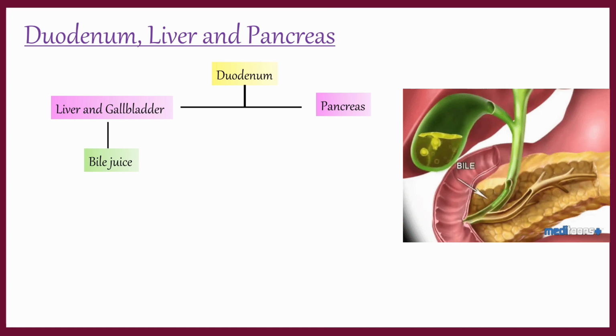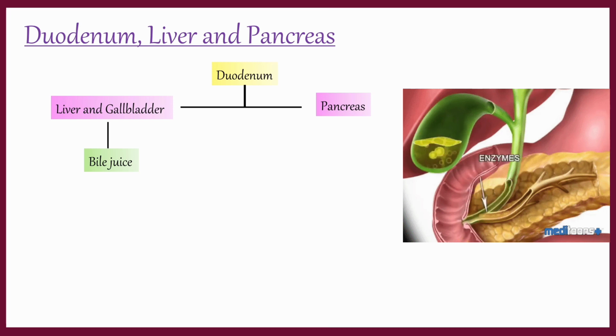Liver is brown in color. It is just below the diaphragm. It has 4 lobes and the cells of liver are called hepatocytes. Liver produces bile juice and it enters into the duodenum through a duct called bile duct.